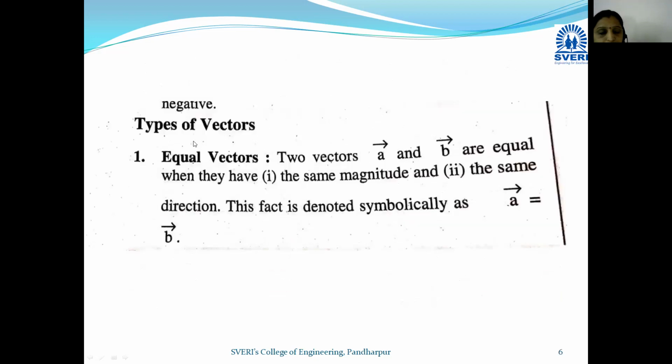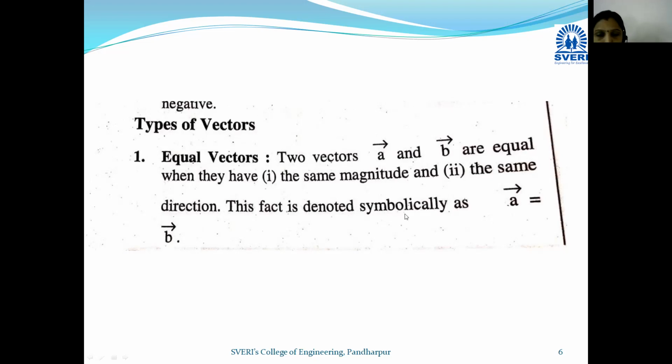Next we will see the types of vectors. The first one is equal vectors. If a bar and b bar are two vectors, we say that these two vectors are equal vectors if their magnitudes as well as their directions are the same. If the exact values and the directions of both vectors are the same, then we call them equal vectors.